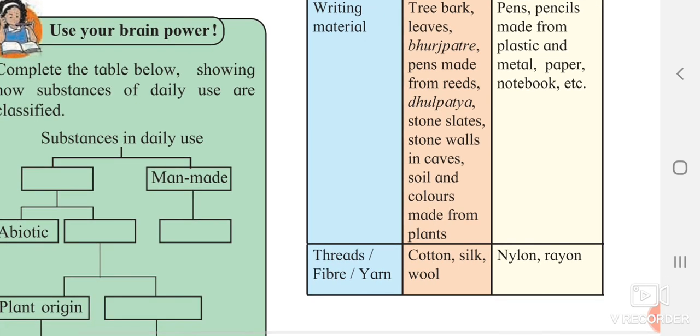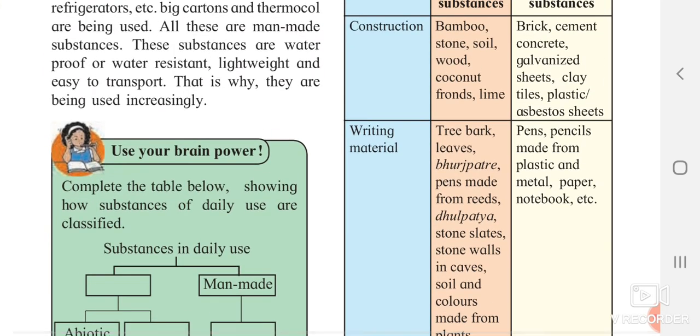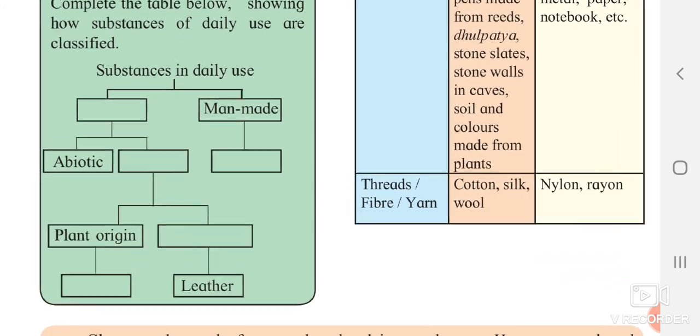Now earlier the threads which were found were cotton, silk, wool, and nowadays the newly developed threads such as nylon and rayon. So here they have given you a small table to complete substances in daily use.